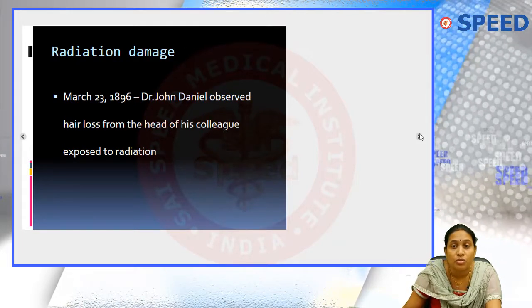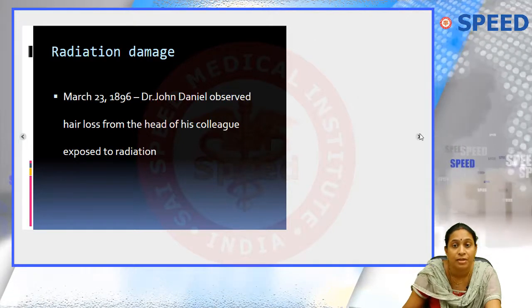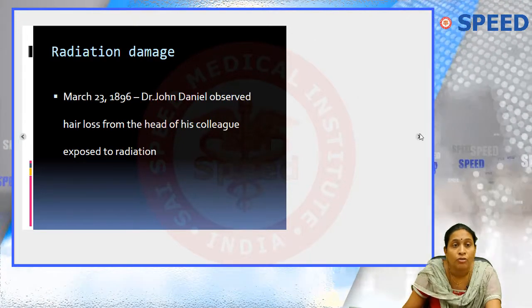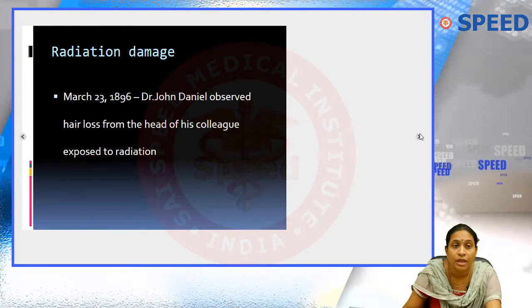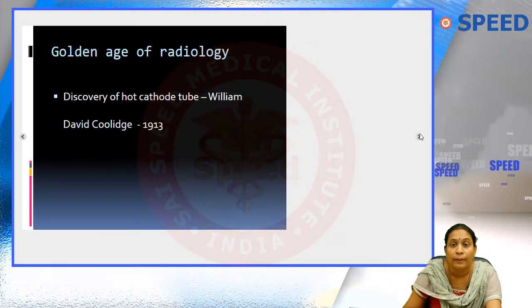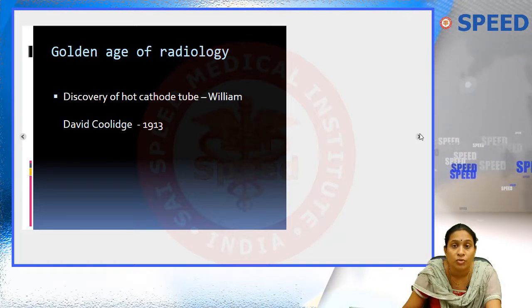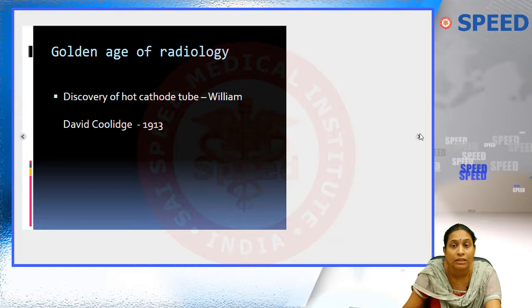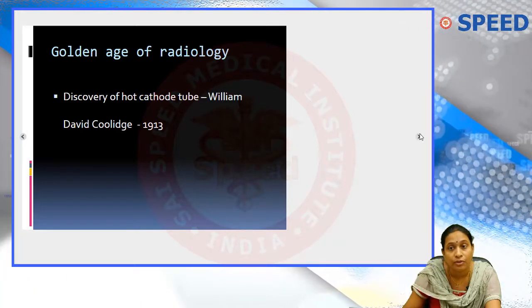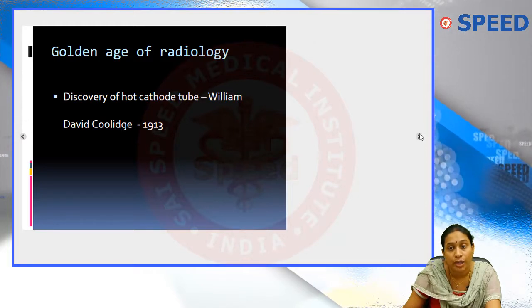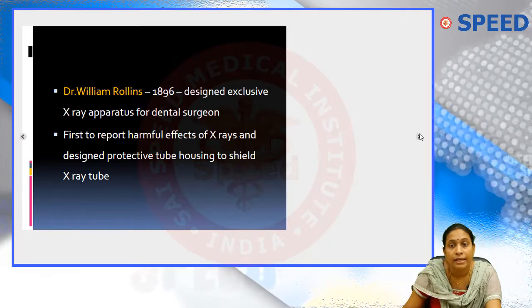Radiation damage was also observed after the discovery of X-rays, and it was first observed as hair loss in a person. So that was the first radiation damage which was noted after exposure to radiation. And then was the golden age of radiology, where the Coolidge tube was discovered, in the year 1913. So the year 1913 is called the golden age of radiology, after the discovery of the hot cathode tube by William David Coolidge.